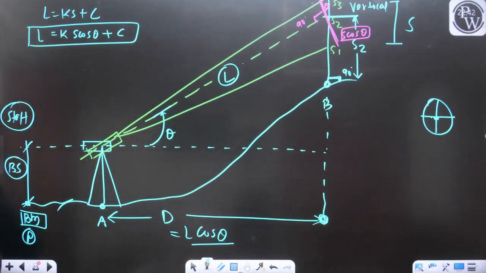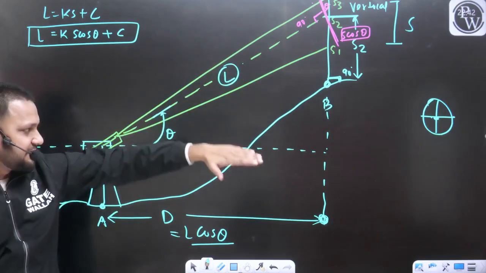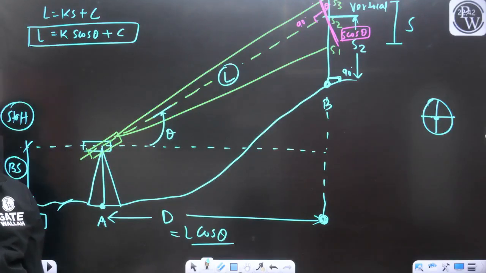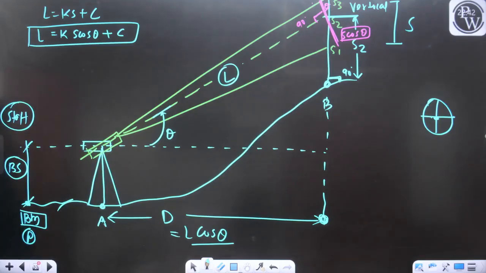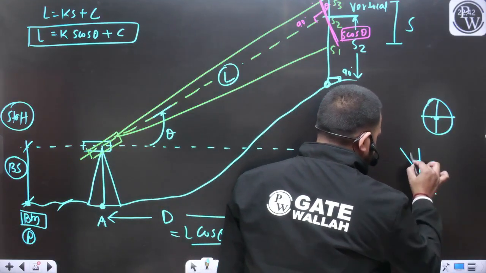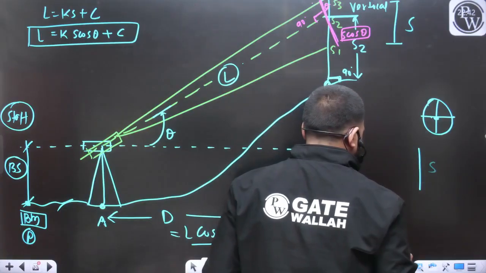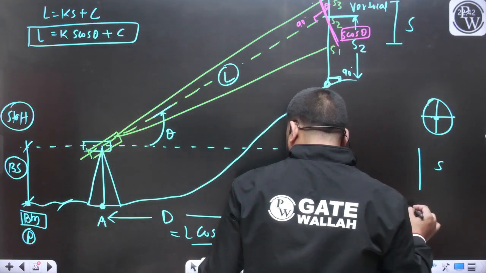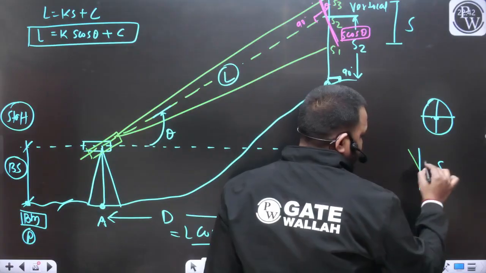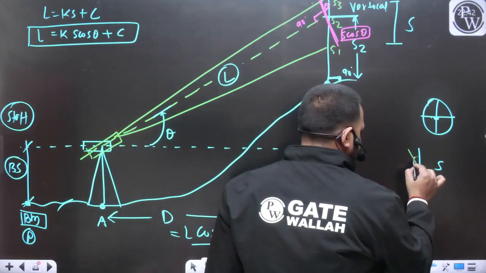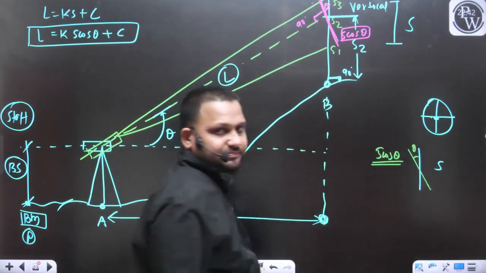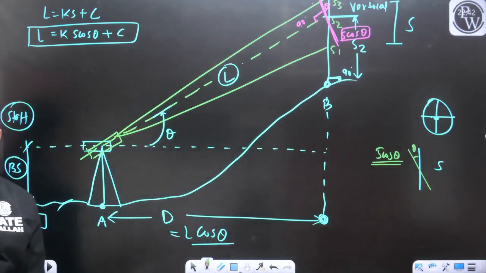Tell me yes or no. If this is the L distance, this is the theta angle, so this is going to be L cos theta, yes or no? If this was the S, and this angle is theta, so let me change the color for you. If this was the S and we have to consider the line of sight perpendicular to the staff, so if this is angle theta, can I say this is going to be S cos theta, the green one? Yes or no?